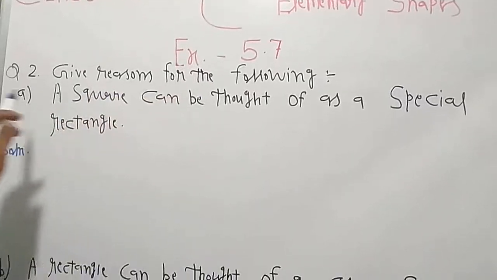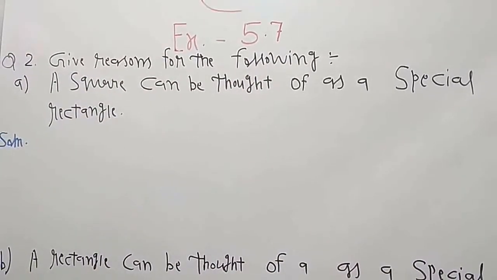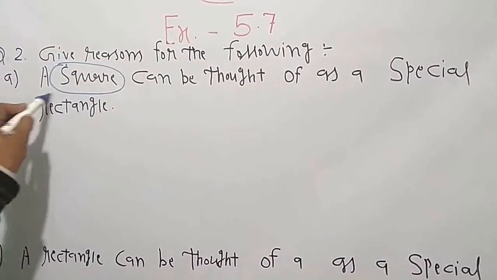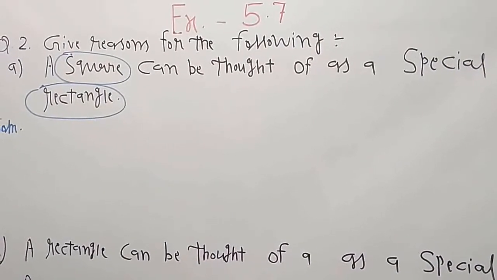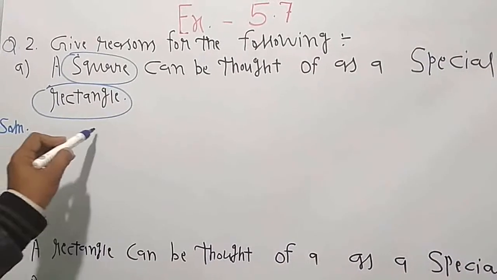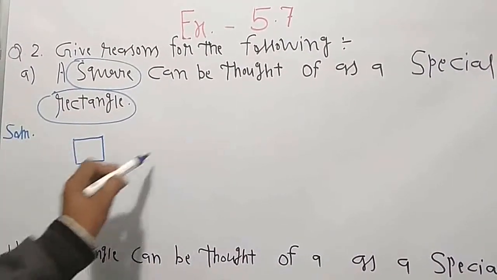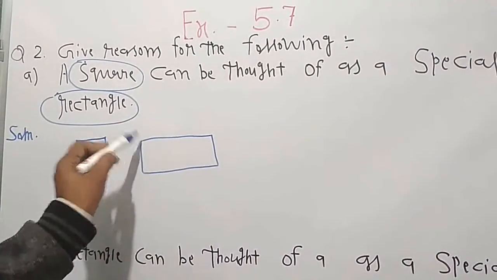For the following, part A, a square can be thought of as a special rectangle. So what is a special rectangle? A rectangle with all sides equal becomes a square. This is the figure for the square and this one is the figure for the rectangle.